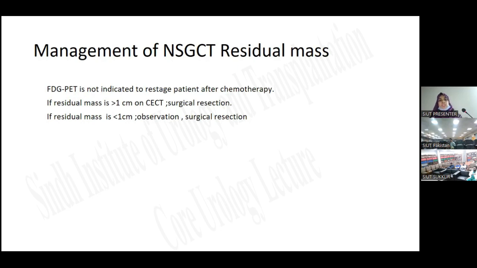Management of non-seminomatous germ cell tumor residual mass. If for non-seminomatous germ cell tumor we did not go for FDG PET scanning, after chemotherapy we'll do a CT scan, and if on CT scan the residual mass is more than 1 centimeter, then surgical resection is recommended. If the residual mass is less than 1 centimeter, then we can observe the patient, or we can offer him surgical resection.